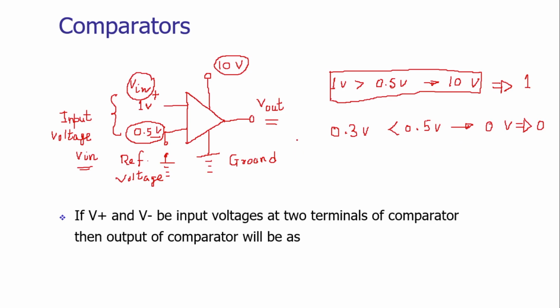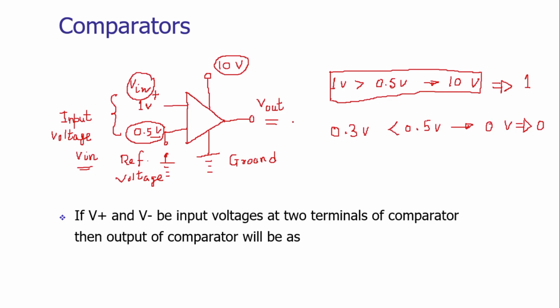So if we consider the inverting terminal as the reference voltage with a certain fixed voltage value, and if we apply the input, which is coming from the sensors or the signal modulating blocks, at the non-inverting terminal continuously, then we can generate the outputs accordingly.